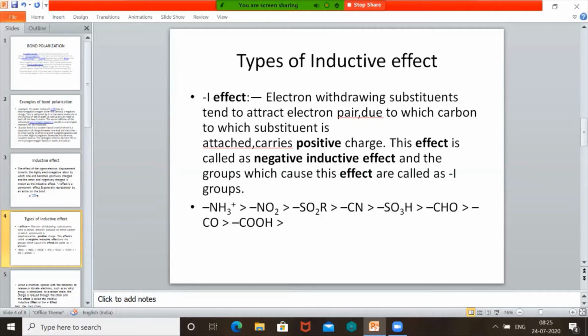Ammonia, NO2, SO2R, cyanide group, aldehyde group, acid group, carboxylic group. These groups cause minus I effect and they take electrons. So electron withdrawing groups produce minus I effect. Remember, electron withdrawing groups produce minus I effect. In such cases, carbon is becoming positive.